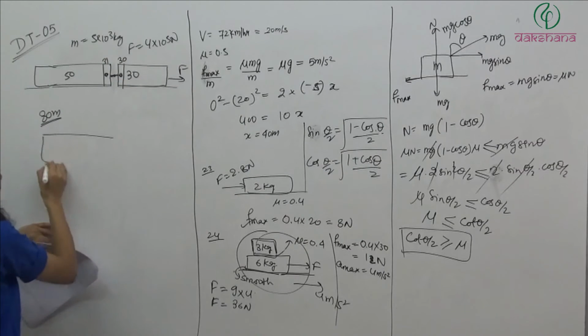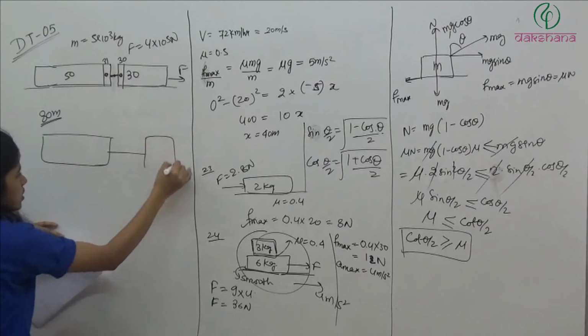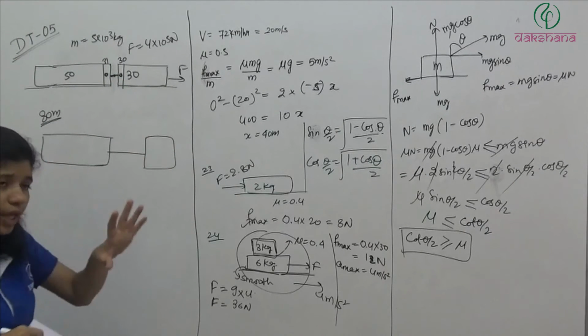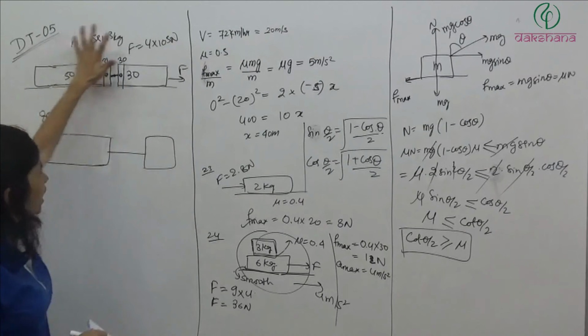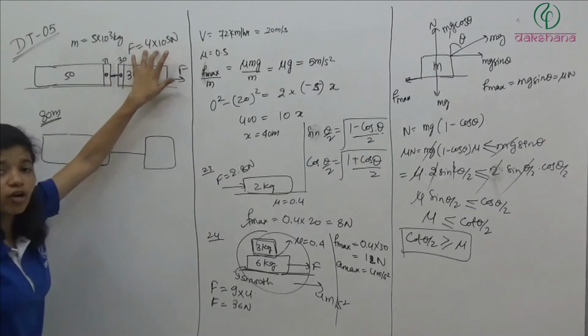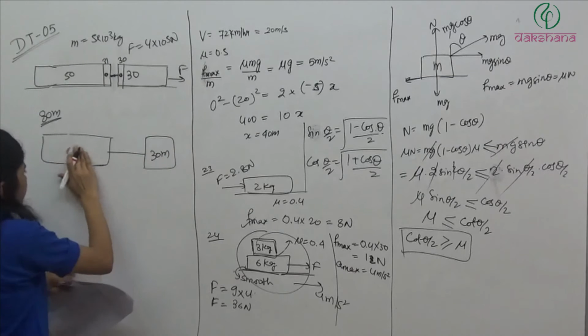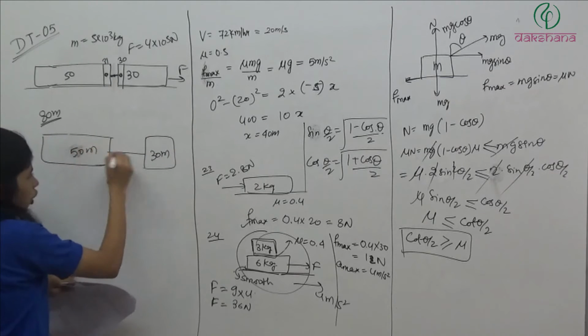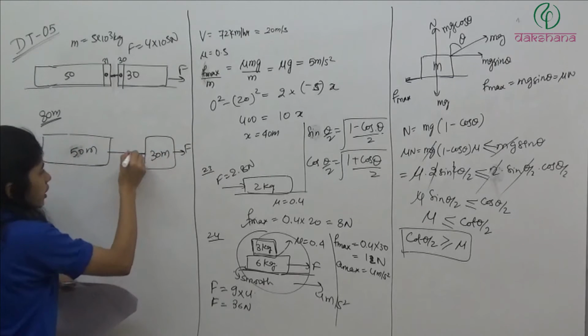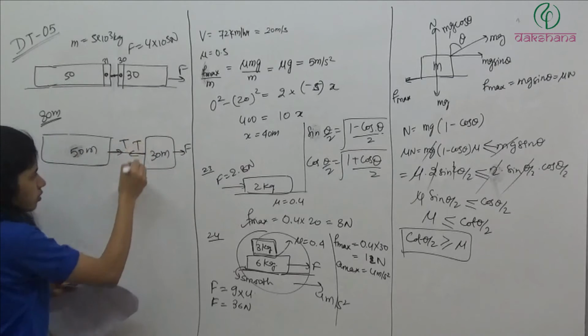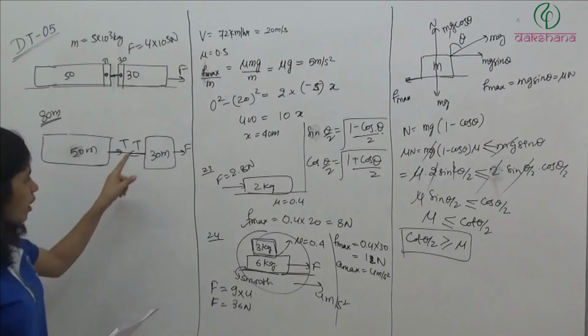So basically now we have two masses. अगर हर कोई m मास का है तो 80 क्या है, 80 m मास के. 30 will be of 30 m mass, so this will be of 30 m, this will be of 50 m. And now we are applying a force here. Here there will be a tension, here there will be a tension. ठीक है. Now we want to calculate the value of tension.